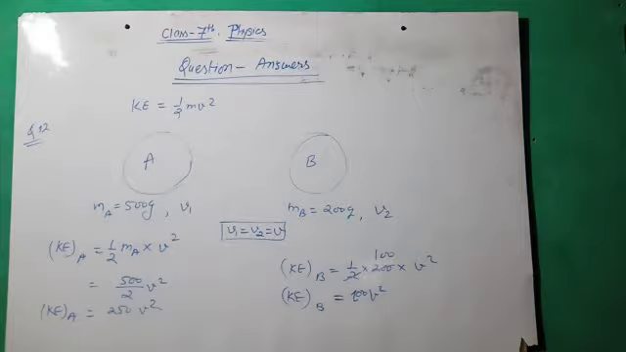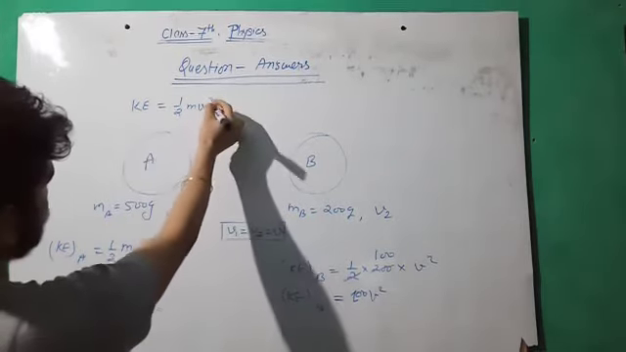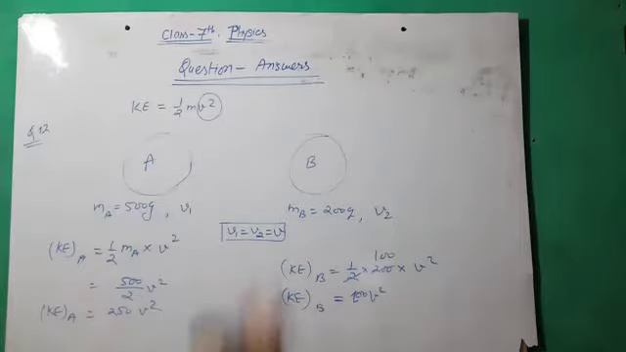Now 13th question. A cyclist doubled his speed. How will his kinetic energy change? Increase, decrease, or remain the same? If the cyclist doubles his speed, then what is the change in the kinetic energy? Because kinetic energy depends on half mv square. If speed is double, then kinetic energy is also double. How?